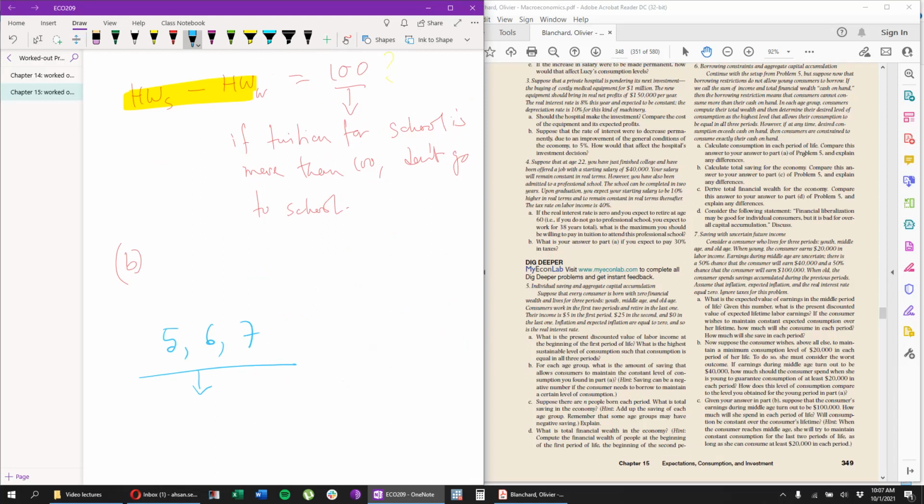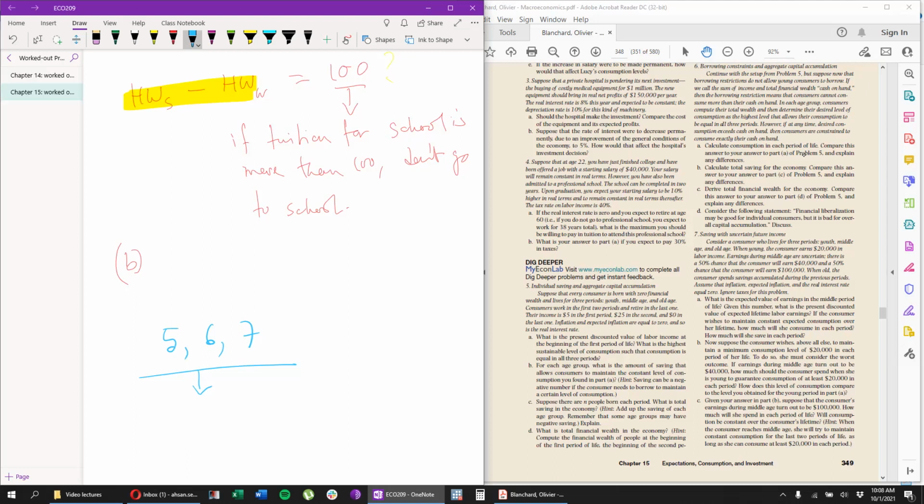So give it a go, try to solve them. If you cannot solve them, don't worry. It's perfectly fine. These are slightly difficult problems to solve. If you cannot, there is nothing wrong with it. But if you can, you will find some interesting economic insights in these problems.